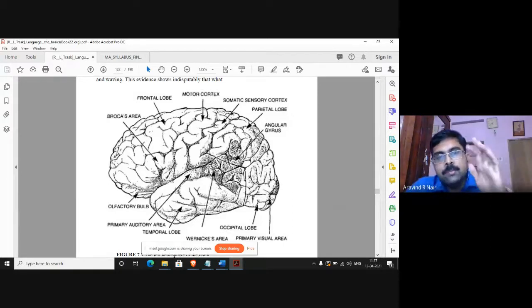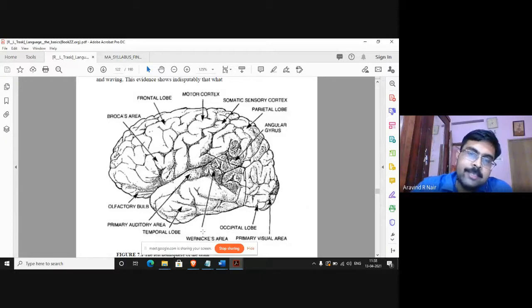So in the actual brain, it will be someplace just above our temple, right? Our left temple. That will be where Broca's area is located. And if you move further back, you will find another area which is labeled here. It is shaded somewhat dark in this picture. And this area is Wernicke's area, which was identified by Carl Wernicke as another area in the left hemisphere of the brain where language functions are located.